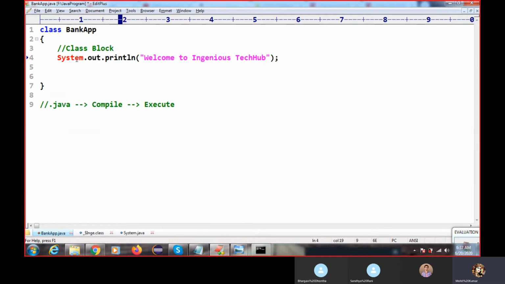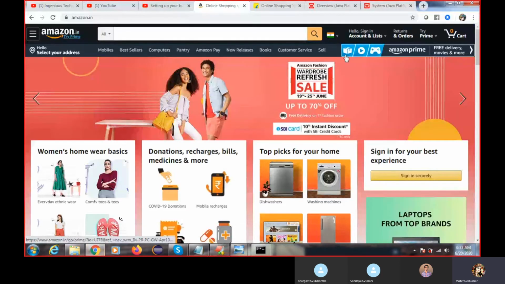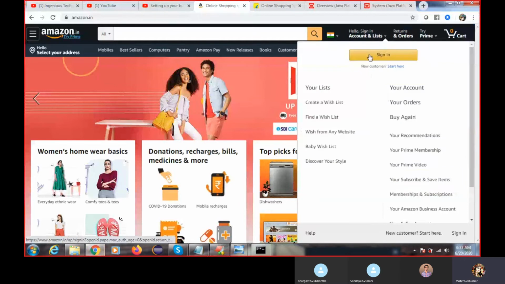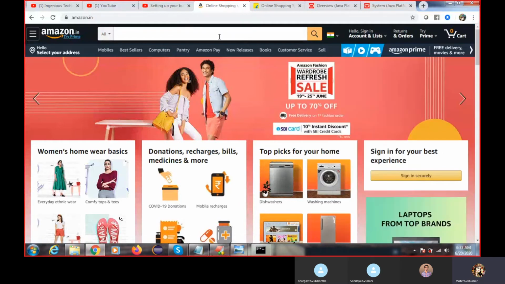Someone will ask why we are not able to write logic at the class level. You can see in Amazon how many features there are. One is the registration feature, one is the login feature, then searching for a product, adding the product, and many more. Inside Amazon Prime and Amazon Pay there are many features too. Can we create 1 lakh classes? No, right? It is very complicated if we write the logic at the class level.